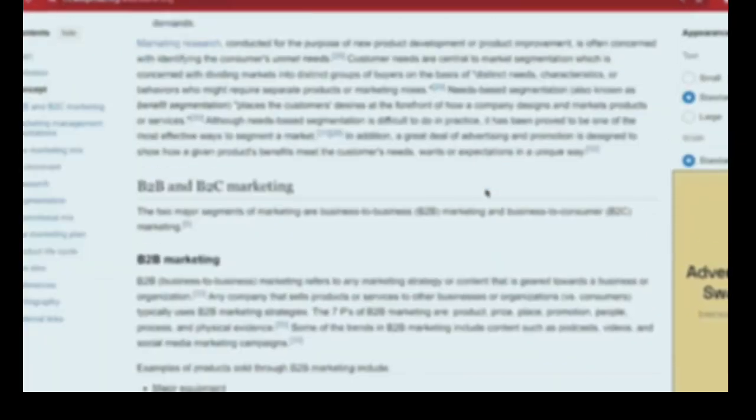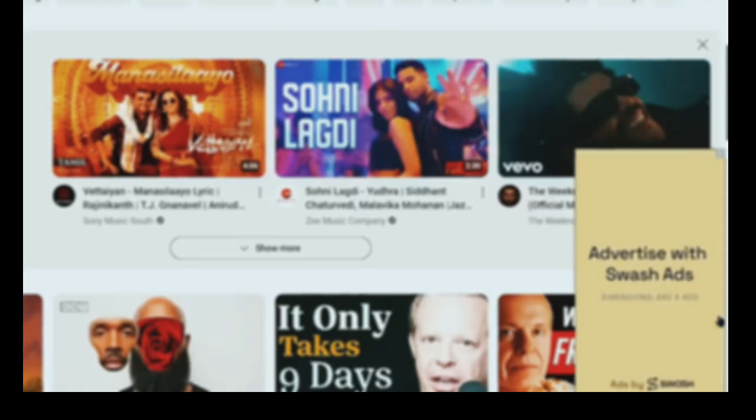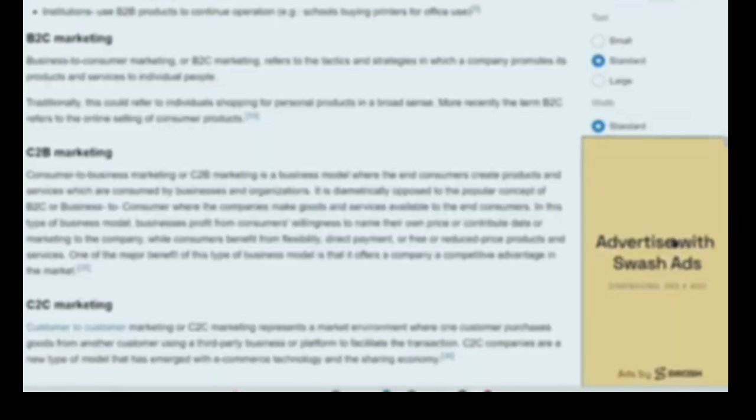Once you enable these options, now whenever you surf the web, whenever you are on a website, watching YouTube, reading blogs, or doing anything on your browser, you will be shown a banner ad like this. This ad is from Swash app extension that is showing on your Google search engine website. And the good thing is that you don't even have to click on these Google ads to make money. You will be paid for each ad that shows on your web browser. But you can click on ads if you like them or if you want to, but that's completely on you. That won't affect your earnings.